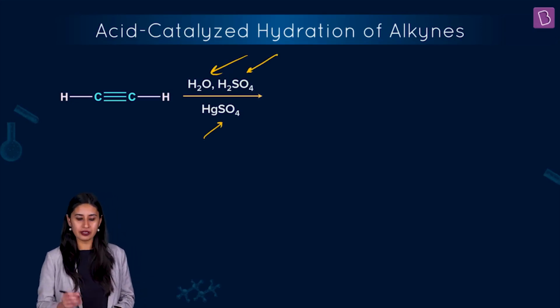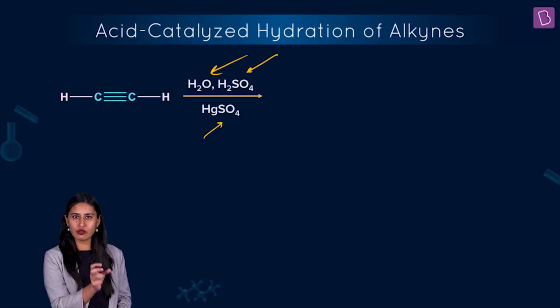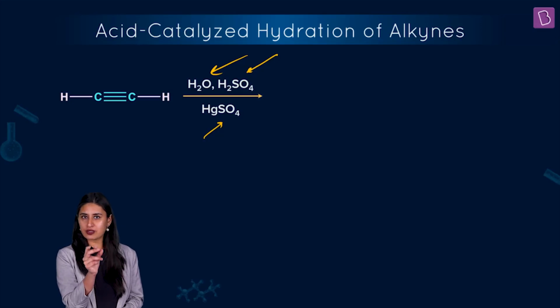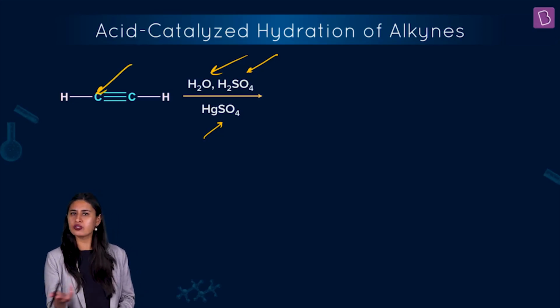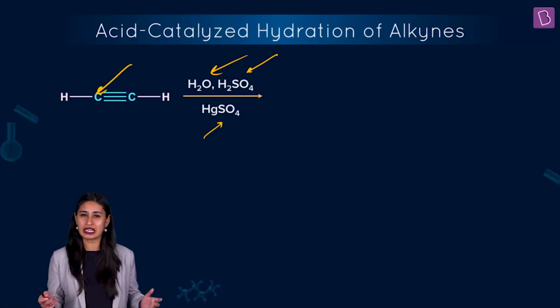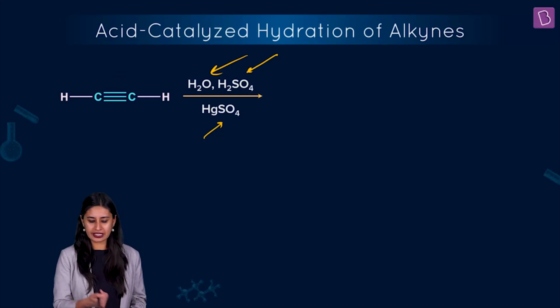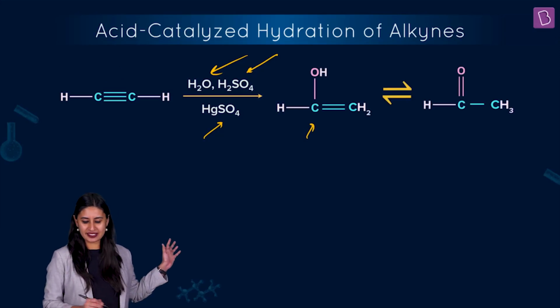You know what's going to happen. The OH, the negative part of the adding molecule water, OH minus, gets added to that carbon which has fewer hydrogens. Here, since it's symmetrical, the smallest alkyne, we can add at any of the carbons of our choice. So let's add it here, and this is what we get.